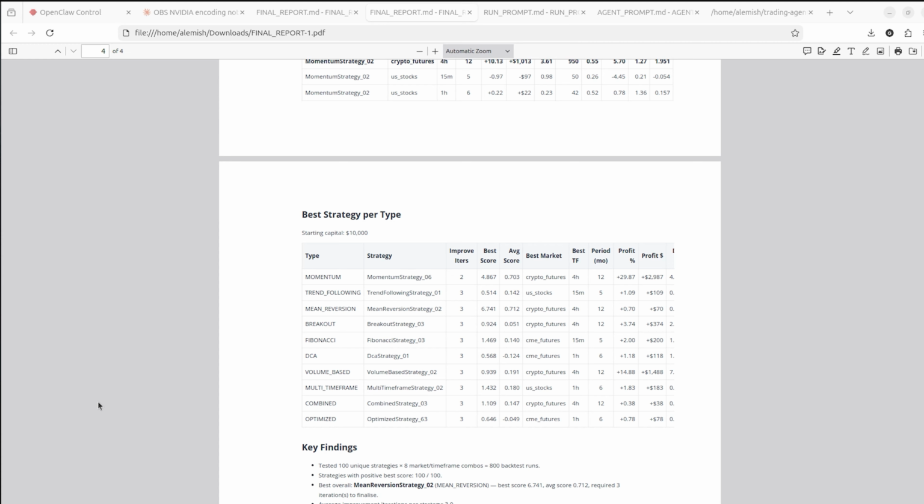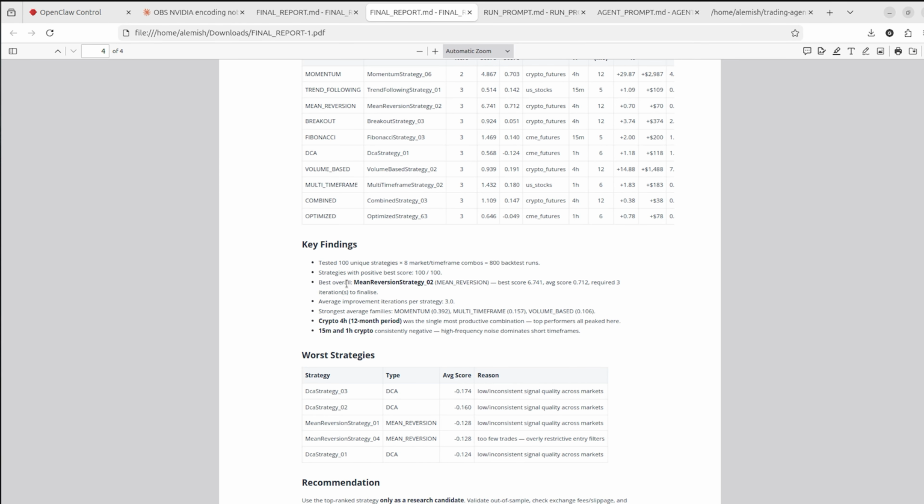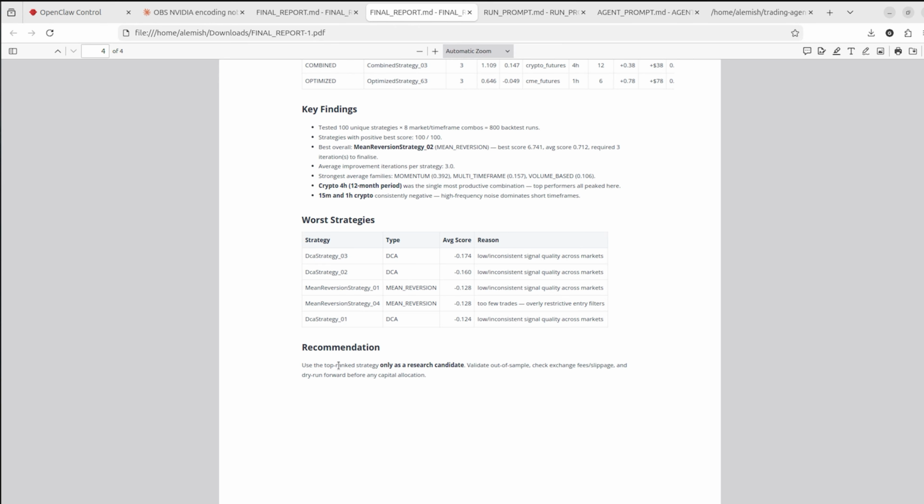So to sum up, we've created quite a strong instrument to research strategies and test our ideas while we are asleep or doing other work. You can see it even performed some analysis like best strategy per type, some insights, worst strategies, and of course a recommendation: use as a research candidate. I would recommend, if you try to do something like this at home, don't put your real money into this bot instantly, but rather find some useful ideas to later improve, test them yourself, be more careful, and then maybe you will reach some nice profits using the OpenClaw agent.